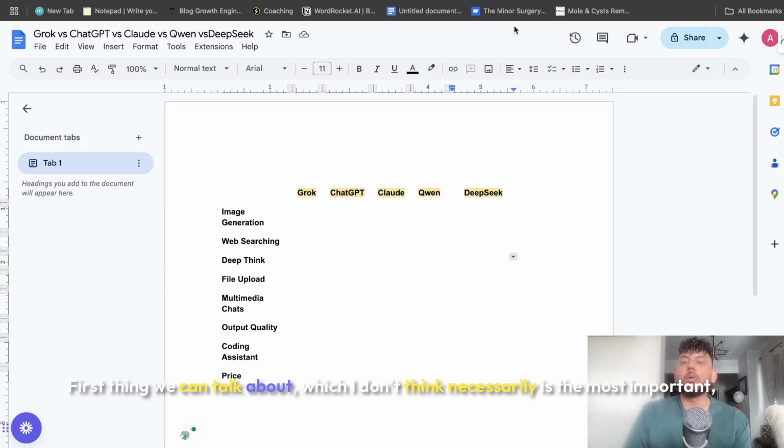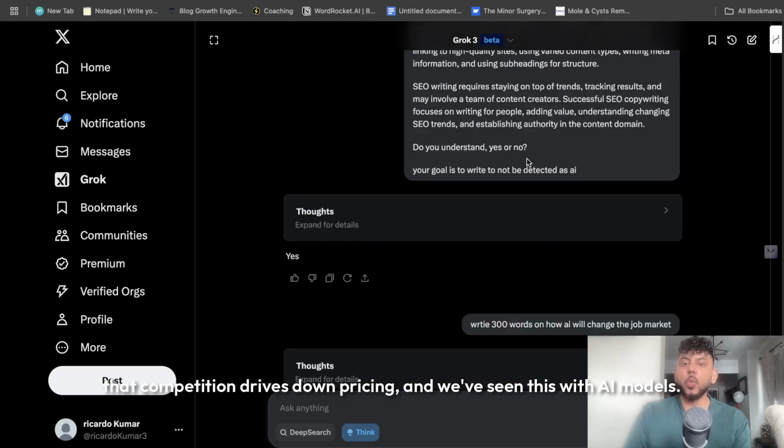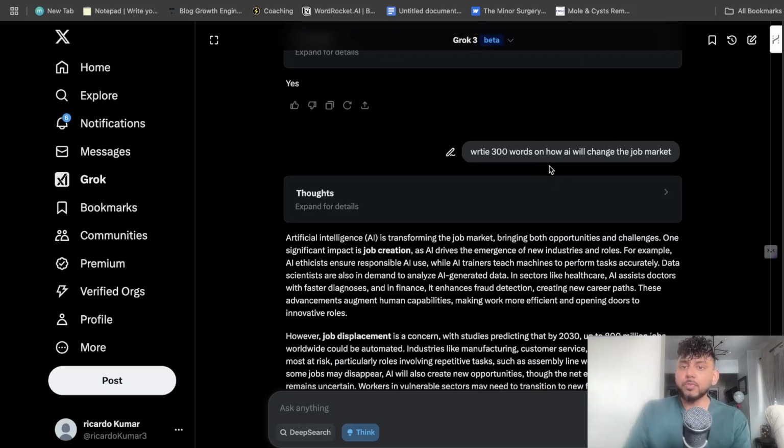First thing we can talk about, which I don't think necessarily is the most important, is pricing. But the great thing about competition is that competition drives down pricing, and we've seen this with AI models. Now that there's a lot of models from which you can choose, it's relatively free and inexpensive to use models. Some of them are open source, while some of them are closed.